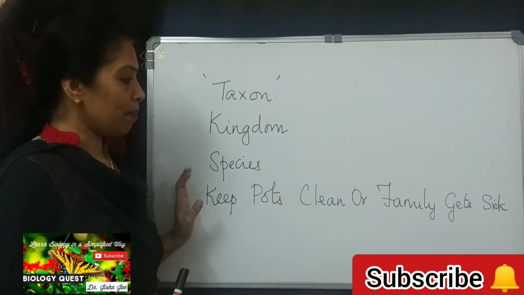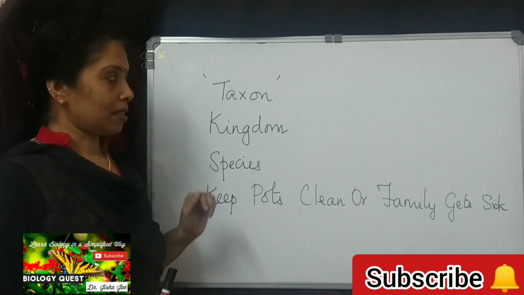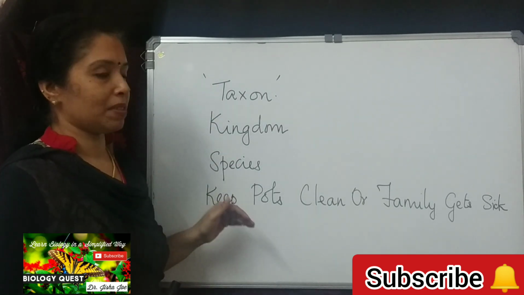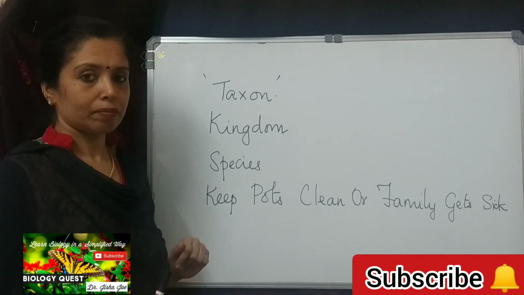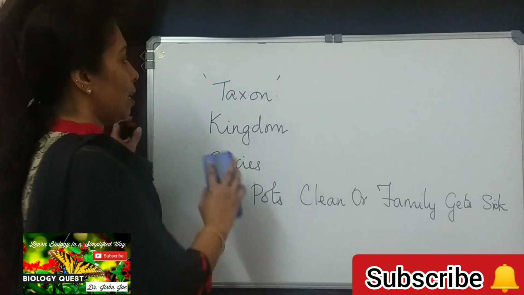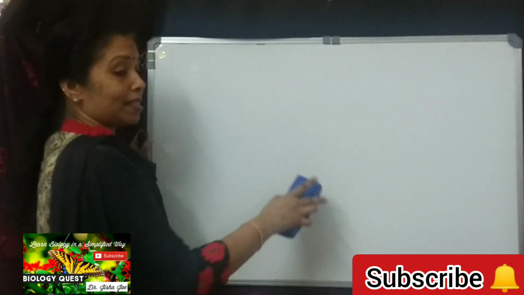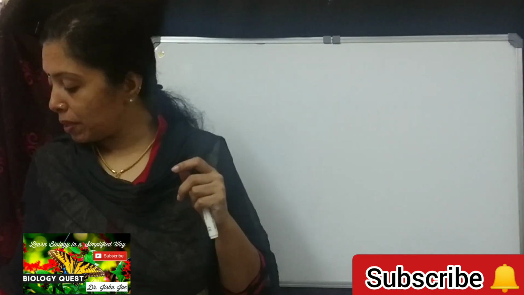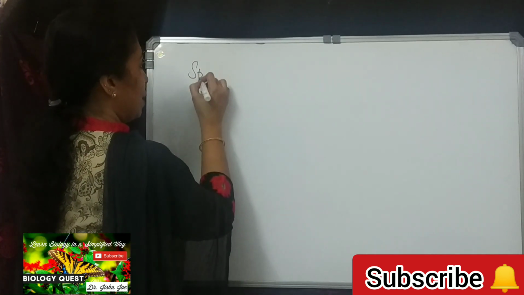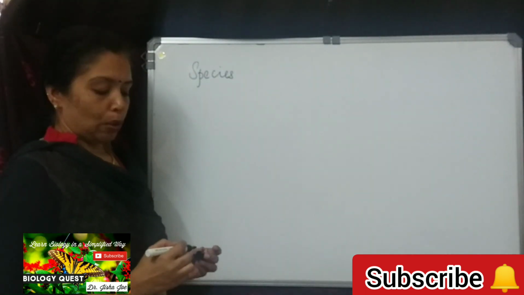So if you remember this statement, you will not forget the order in which each taxon comes in the taxonomic hierarchy. Now we shall discuss each taxon with examples from the plant and animal kingdom. First, we will start with the lowest taxon. Which is the lowest taxon? The species. Species is the lowest taxon.